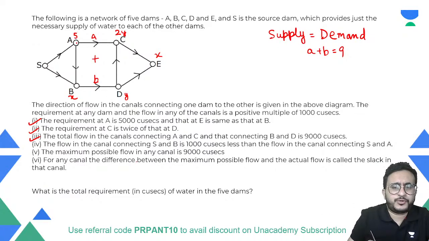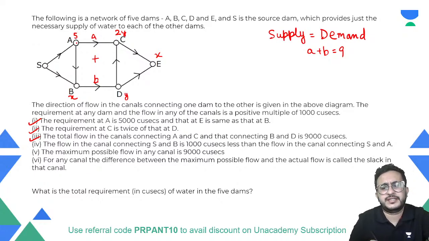Okay, the maximum possible flow in any canal is 9000 cusecs. So these are all canals, right? These lines are canals. So max is 9,000, right? So max will be 9. For any canal, the difference between the maximum possible flow and the actual flow is called the slack in that canal.